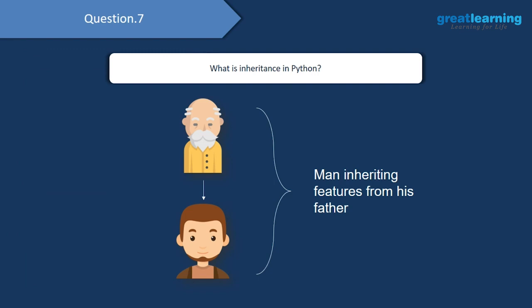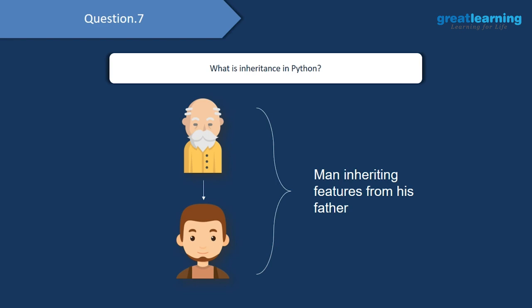So we can relate the concept of inheritance to real world inheritance. Let's say you inherit your features from your parents. Similarly, your parents inherit their features from their grandparents. And this is the same analogy we can associate with inheritance in Python as well.